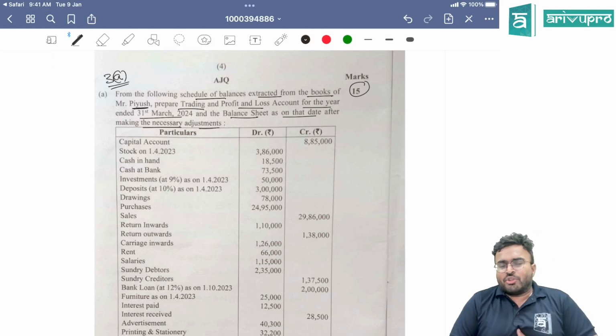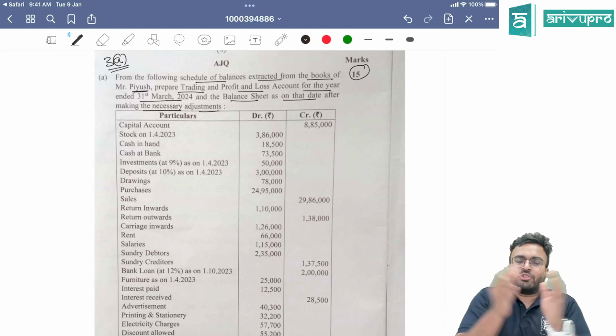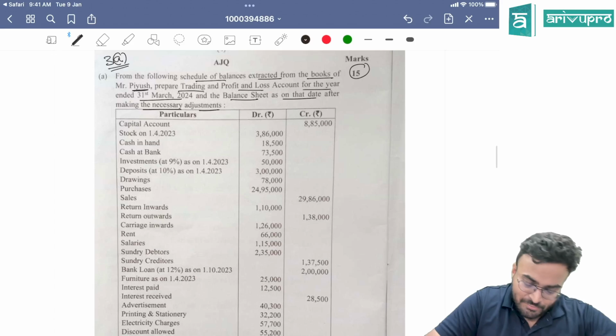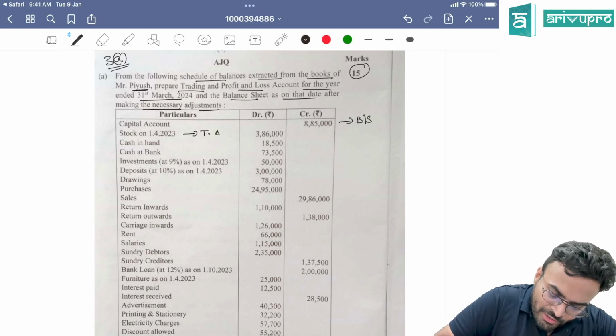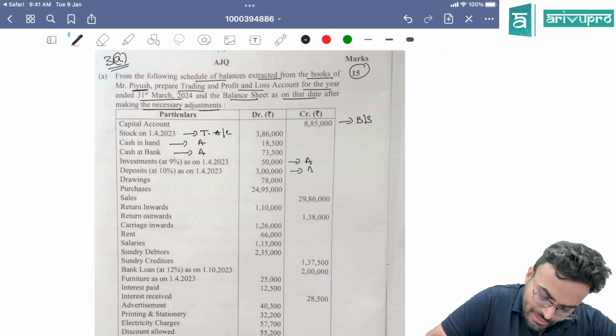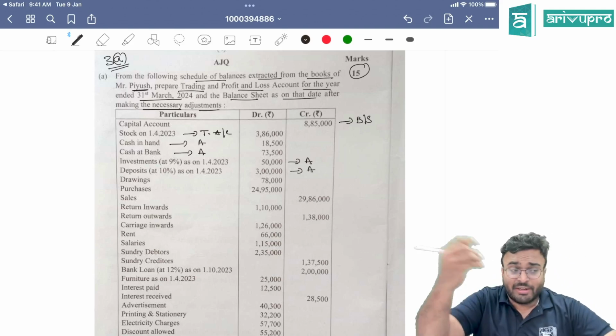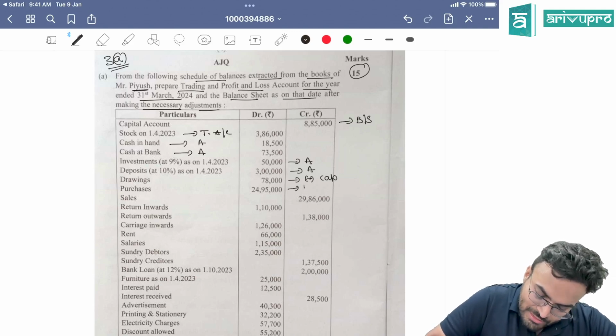Now, if you see, this question is exactly like the Ganguly question from your study material. Ganguly and Gavaskar question, if you take, same adjustments are there. Capital will go to balance sheet. Opening stock will go to your trading account. Cash in hand, balance sheet, you can take it as asset. Cash at bank, asset. Investment, asset. Deposit, asset. All as on 1/4/2023, from the starting of the year. Drawings, minus from capital. Purchases, trading account.